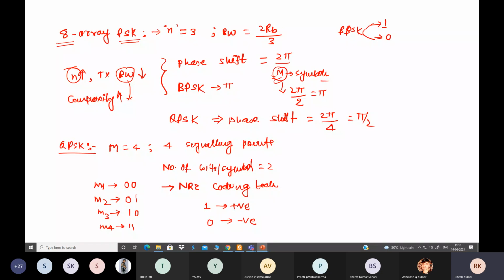So first we will draw the transmitter. A message signal is available here, and it is broken into 2 parts. One is what? In phase component, and another is what? Quadrature component. So this is our in phase component, and this is our quadrature component.